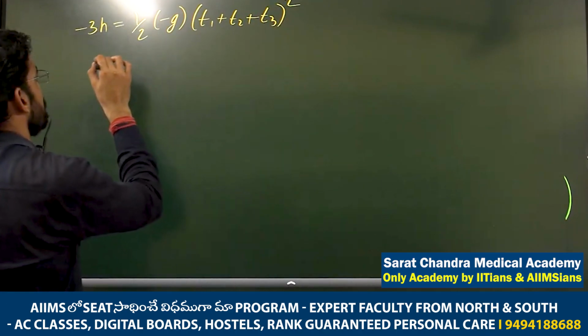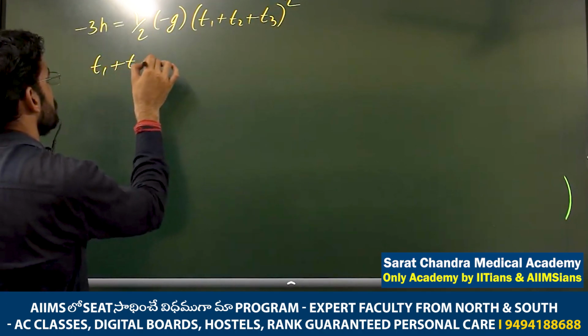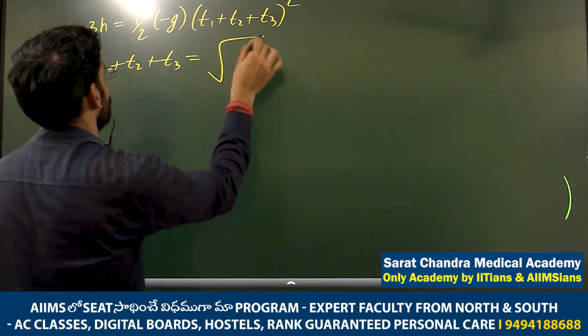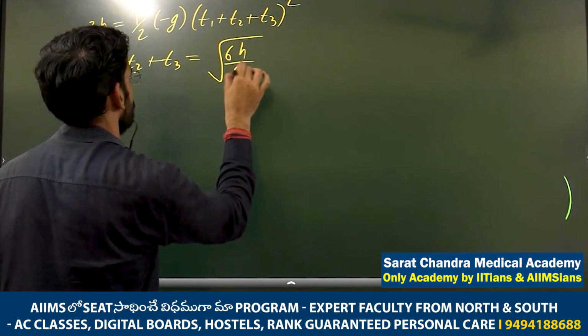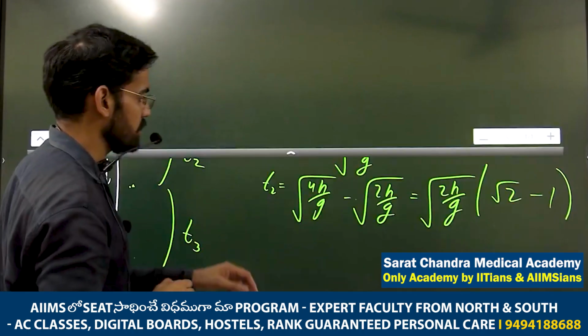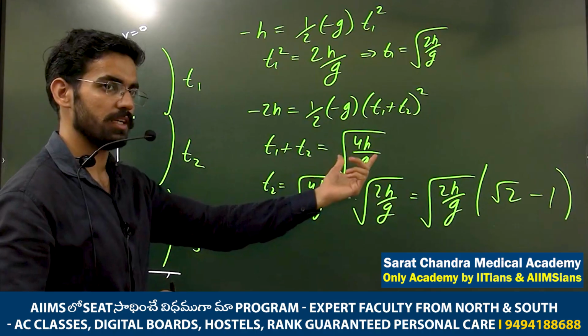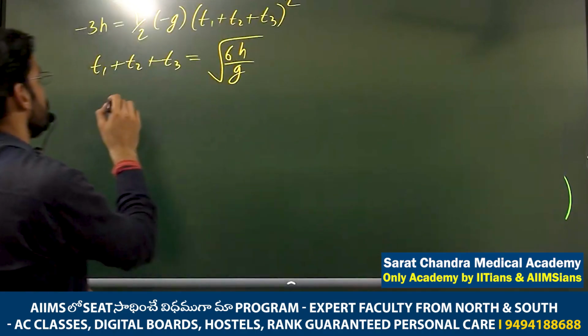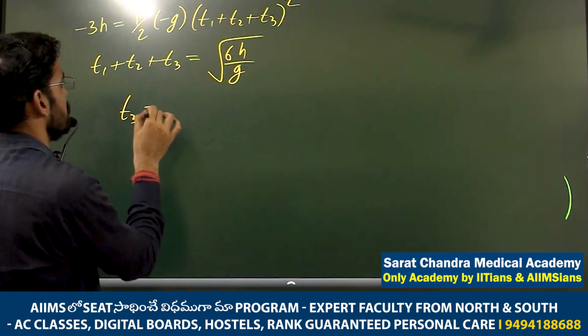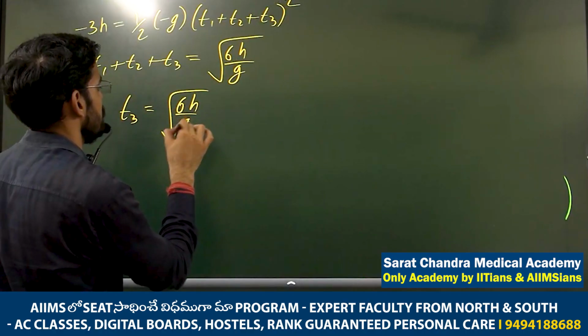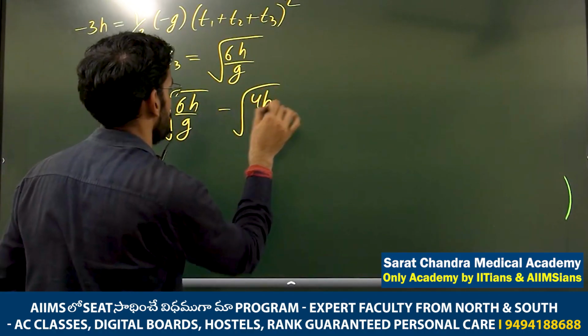So I can say t1 plus t2 plus t3 is under root 6h by g. t1 plus t2 you already know, you can put that value, and again it cancels out. t1 plus t2 is under root 4h by g. So t3 is under root 6h by g minus under root 4h by g.